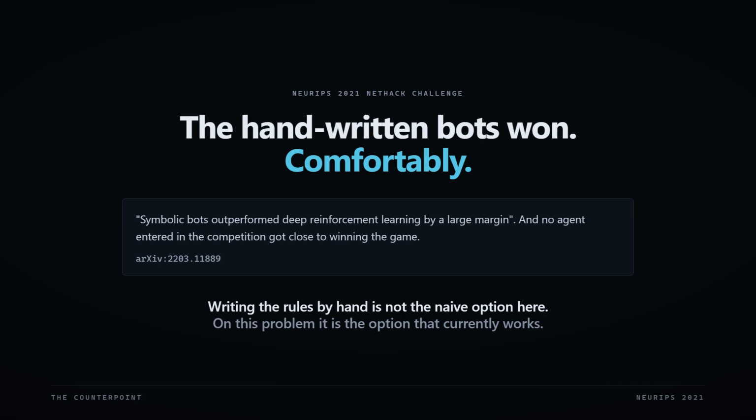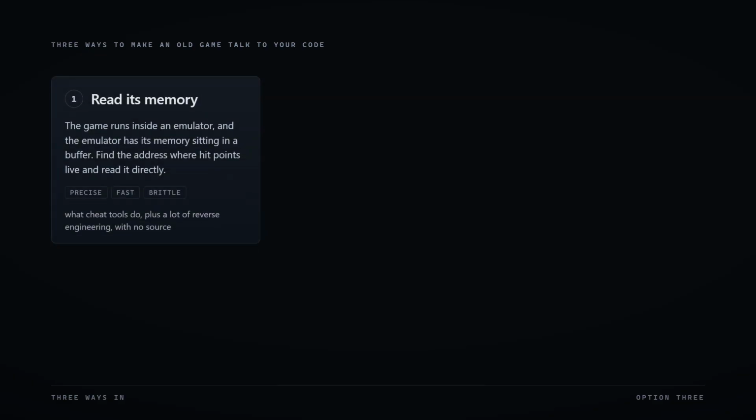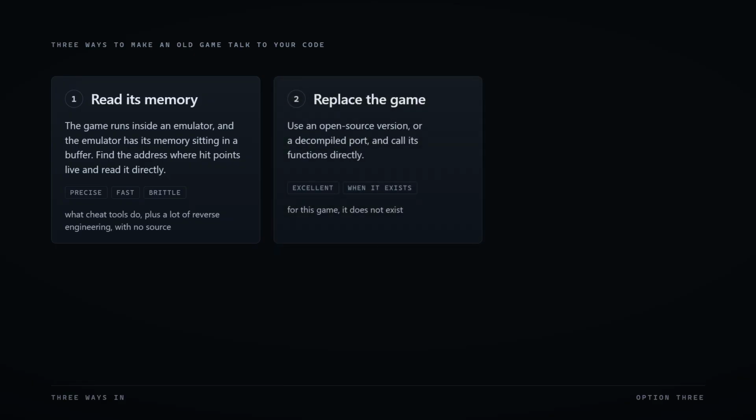That's the tradition this project sits in, and it's why you won't see a training loop in this video. Broadly, there are 3 ways to make an old game talk to your code. 1. Read its memory. The emulator has the game's memory sitting in a buffer. Find the address where hit points live, read it directly.